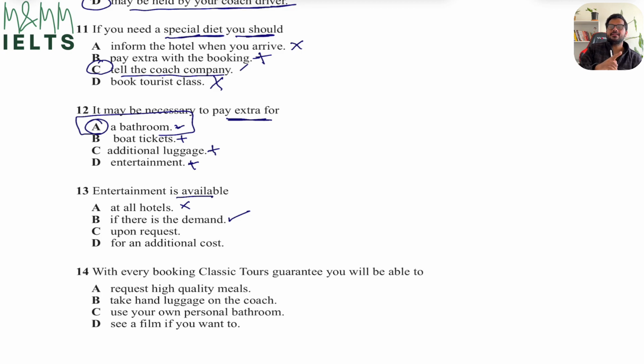Yes. Now they said this sentence in a different way. They said it's not available if there is lack of demand, which means it is available when there is a demand. So they just gave us the same meaning, a different way of writing down the sentence. Upon request, wrong. For an additional cost, they clearly said there's no additional cost for that, so that can't be the answer. B option has to be my correct answer.